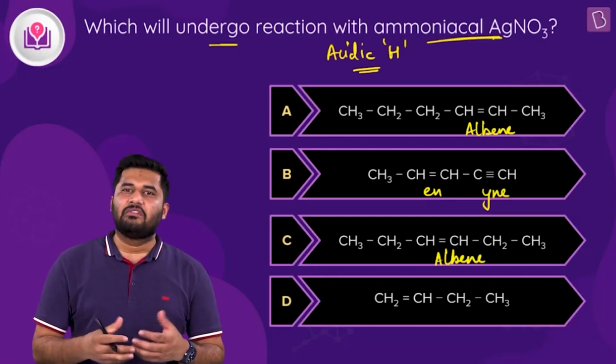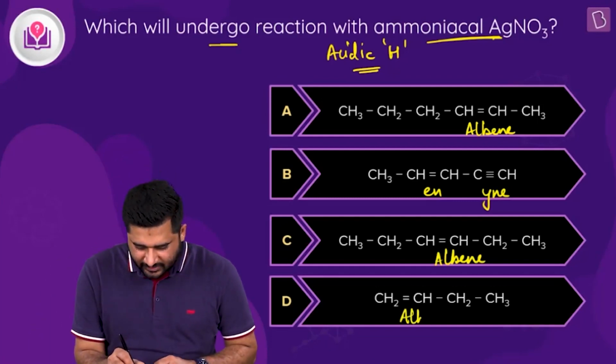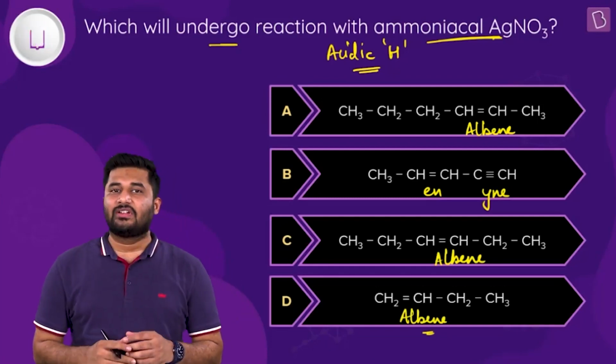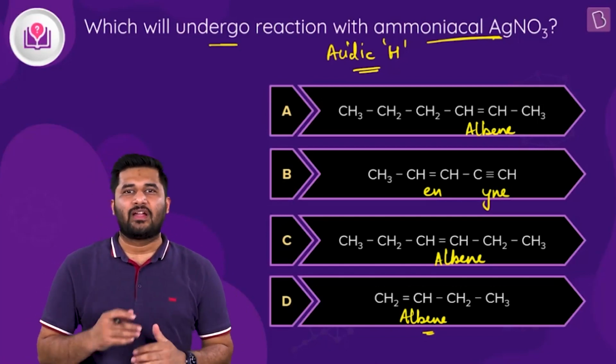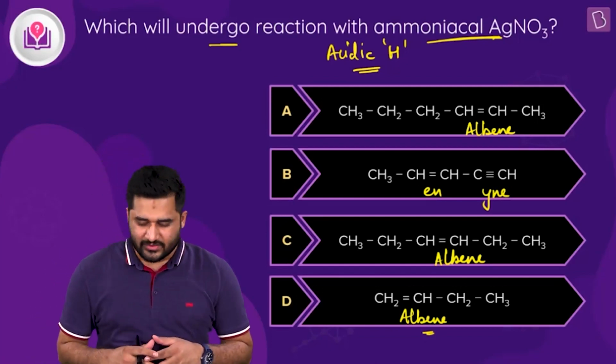And then in option D, again we have a double bond. So that is alkene. Clear? Now, one thing is very clear to us, and that is more acidic character is shown by alkynes with respect to alkenes. Why is it so?